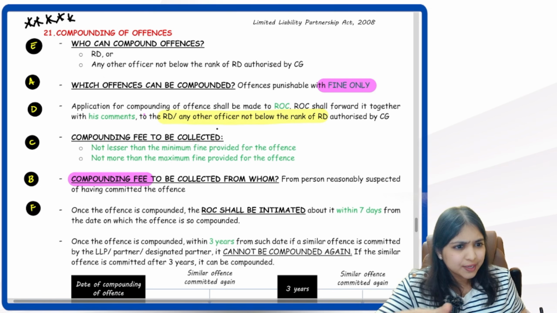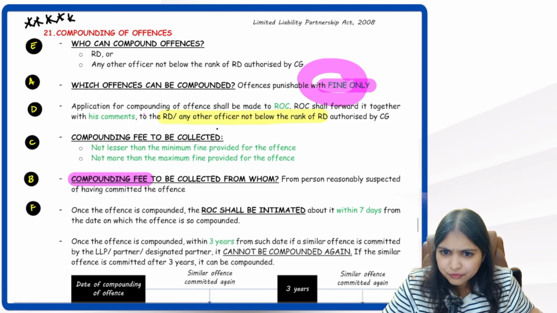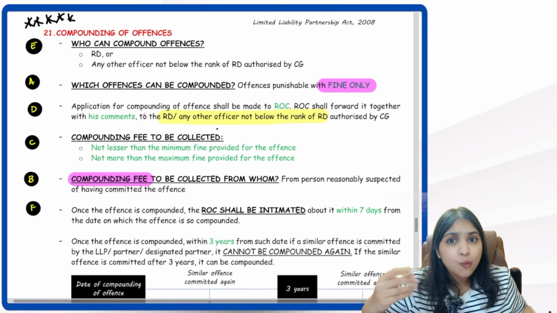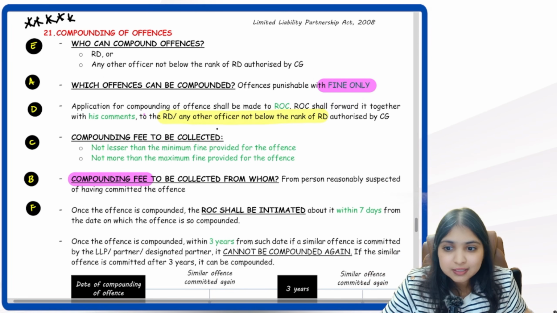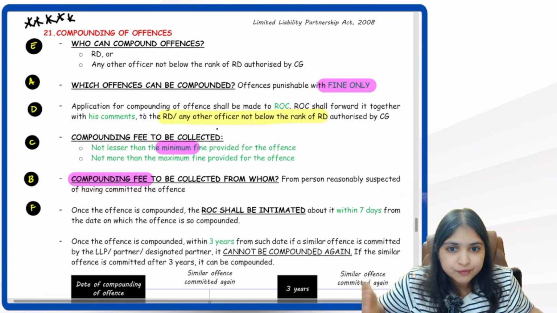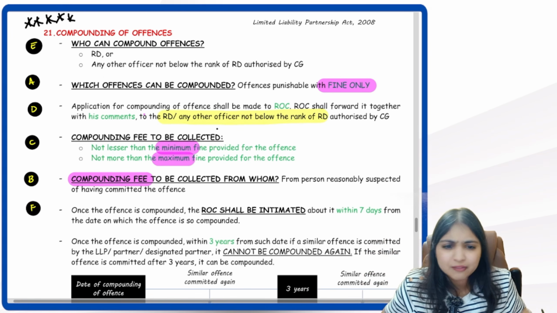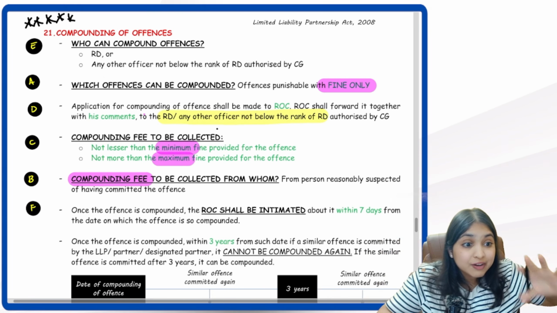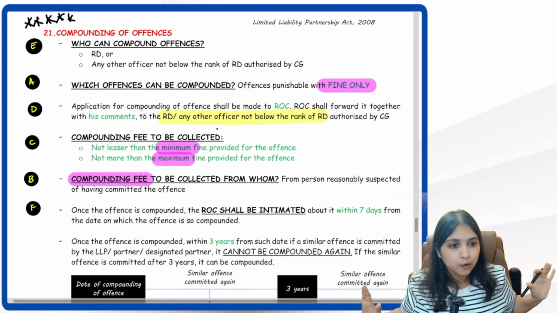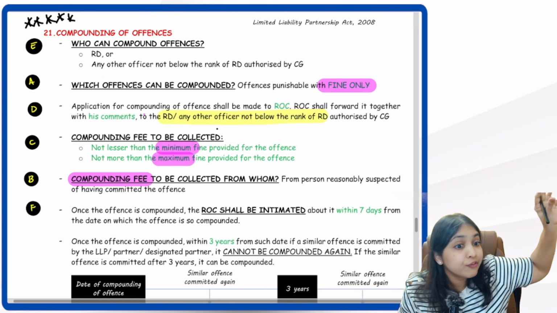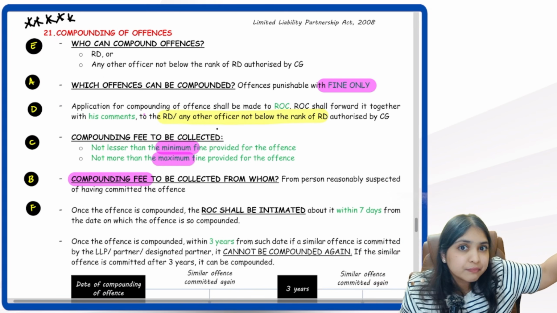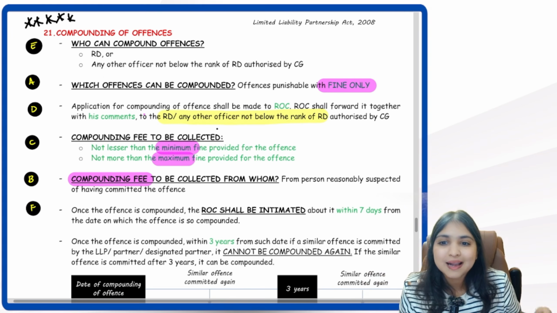What is a compounding fee? Compounding fee is nothing but whatever is a fine which is applicable for the offense, that only is a compounding fee. Now, whatever is a minimum fine for that offense, that will become the minimum compounding fee. Whatever is a maximum fine for the offense, that will become the maximum compounding fee. So in simple words, whatever we were calling as fine earlier, under compounding, we will call it as compounding fees.